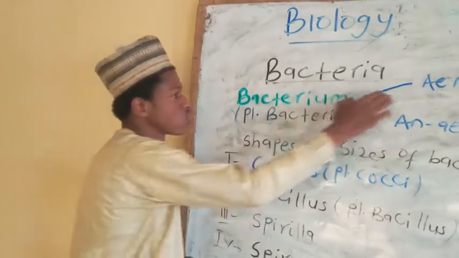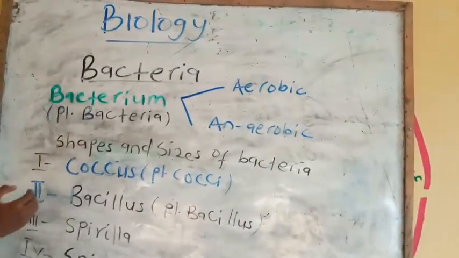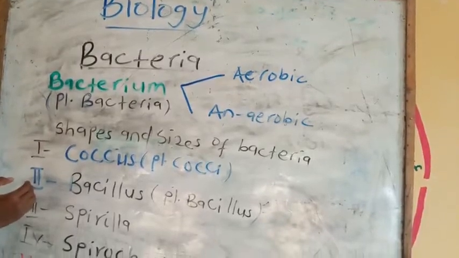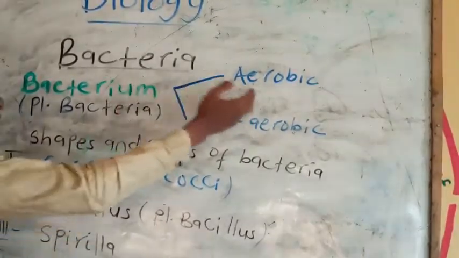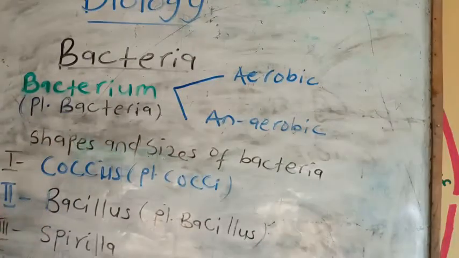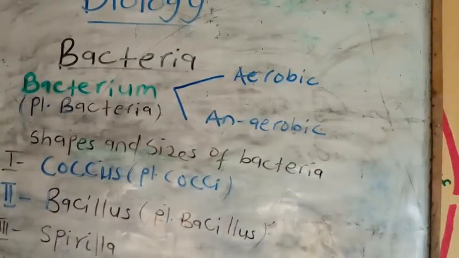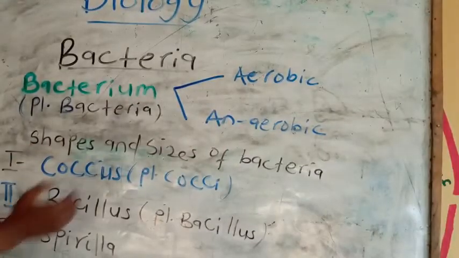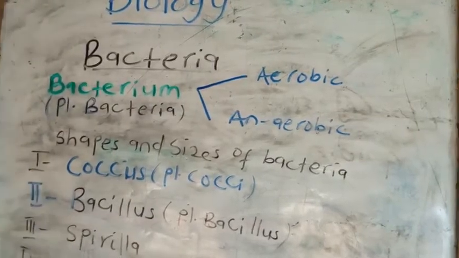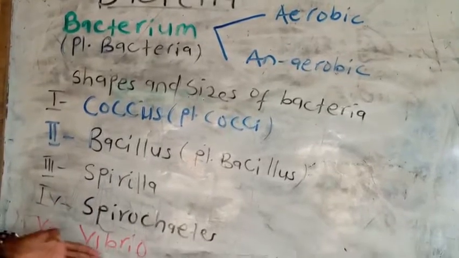Bacteria are divided into two based on respiration. We have bacteria that use oxygen to respire, and we call them aerobic bacteria. Bacteria that don't use oxygen to respire, we call them anaerobic bacteria, for example putrefying bacteria. We have different shapes and sizes of bacteria: coccus, bacillus, spirilla, spirochete, and vibrio.